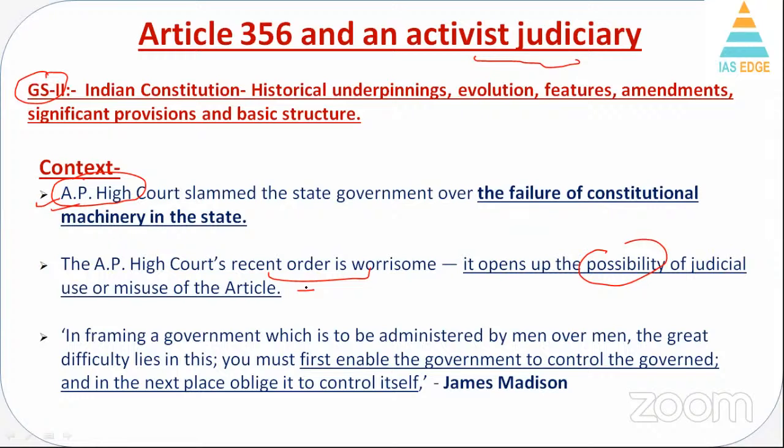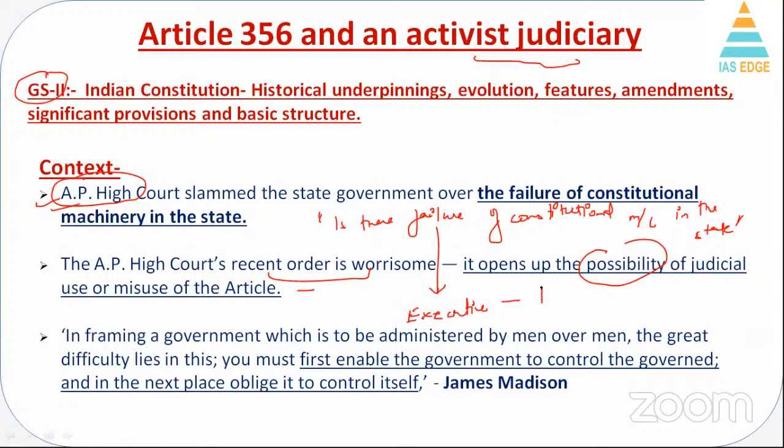Article 356 is a provision in the Constitution under which basically we check whether there is a failure of constitutional machinery in the state. However, this failure of constitutional machinery has to be checked by an executive decision, which means the President of India, Prime Minister, and of course the Council of Ministers of the Government of India.